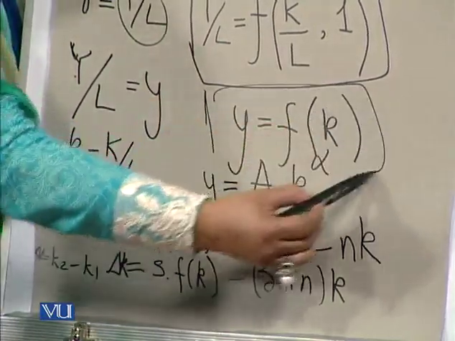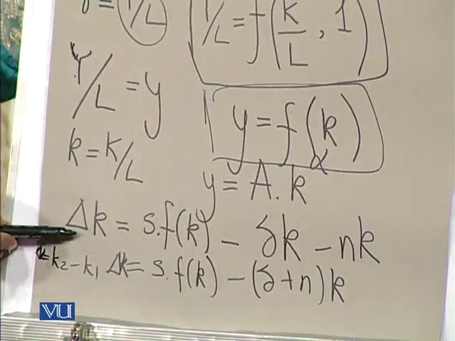So we can see that we can explain the change in the capital labor ratio, which in fact is going to determine why we are interested in finding out the change in the capital labor ratio.